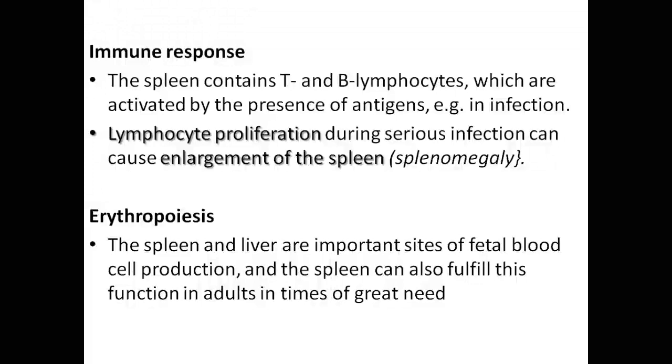But the spleen also has an erythropoietic function. The spleen and the liver are important sites of fetal blood cell production. As we said earlier in the erythropoietic process, red blood cells are produced in the bone marrow of flat bones and irregular bones.